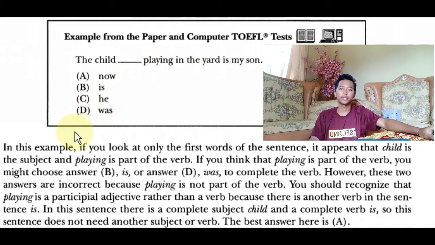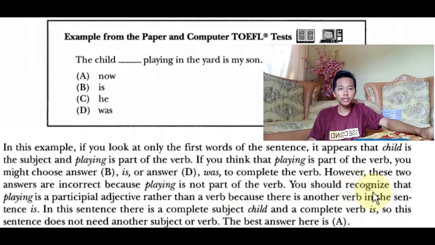For this example, the answer is A because if you look at only the first words of the sentence, it appears that child is the subject and playing is part of the verb. If you think playing is part of the verb, you might choose answer B, is, or answer D, was, to complete the verb. However, these two answers are incorrect because playing is not part of the verb.